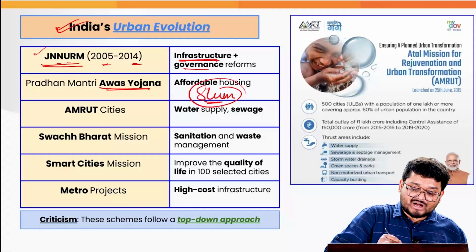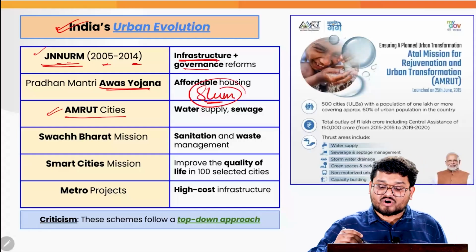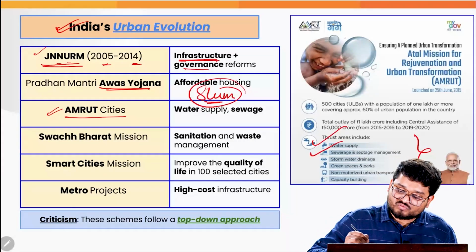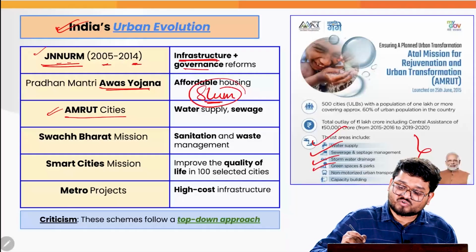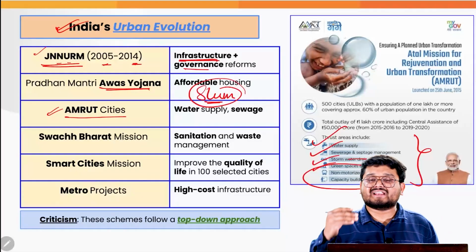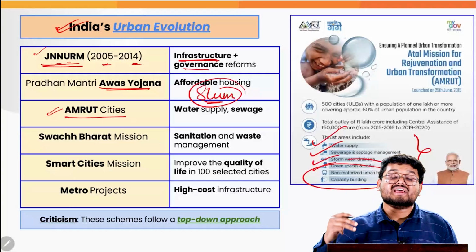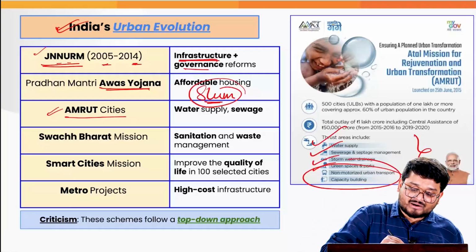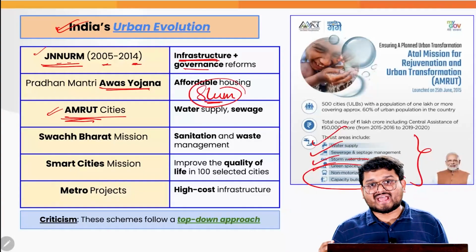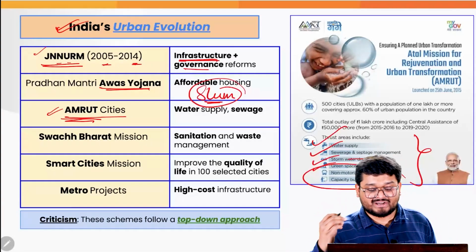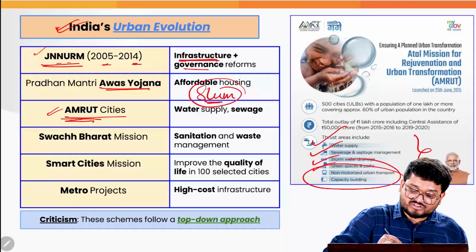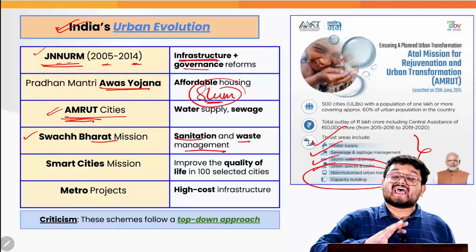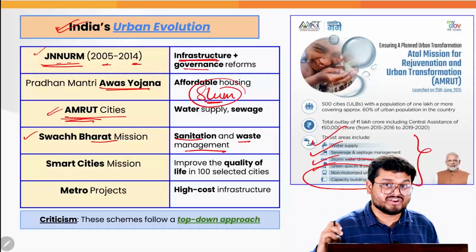Apart from this, we also have the Amrut cities, which look into all aspects of water supply, sewerage, septic management, stormwater drainage, and green spaces. Also, we have proper rules and standards for urban transport and imperatives for skilling in the urban areas. So the Amrut cities are also looking at particular areas of urban development. Next, we have the Swachh Bharat Mission, which looks into sanitation and waste management, making our cities cleaner and greener.